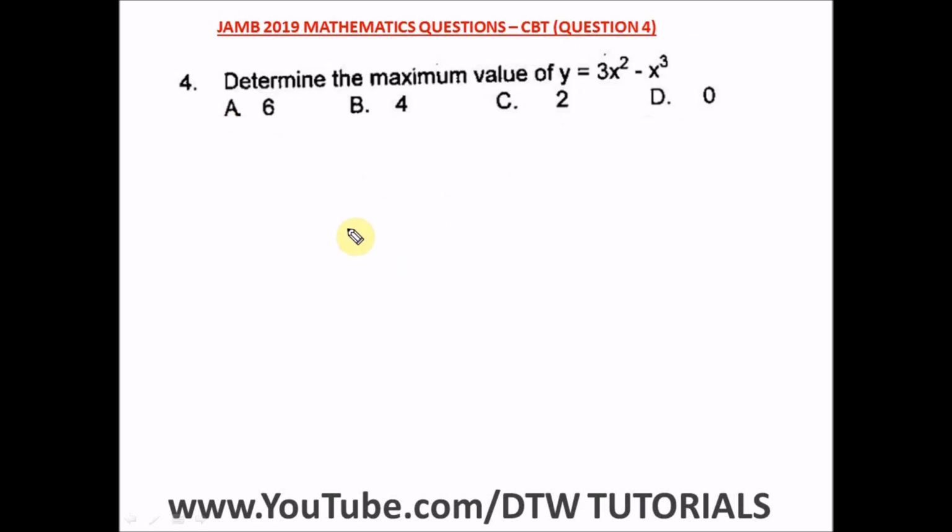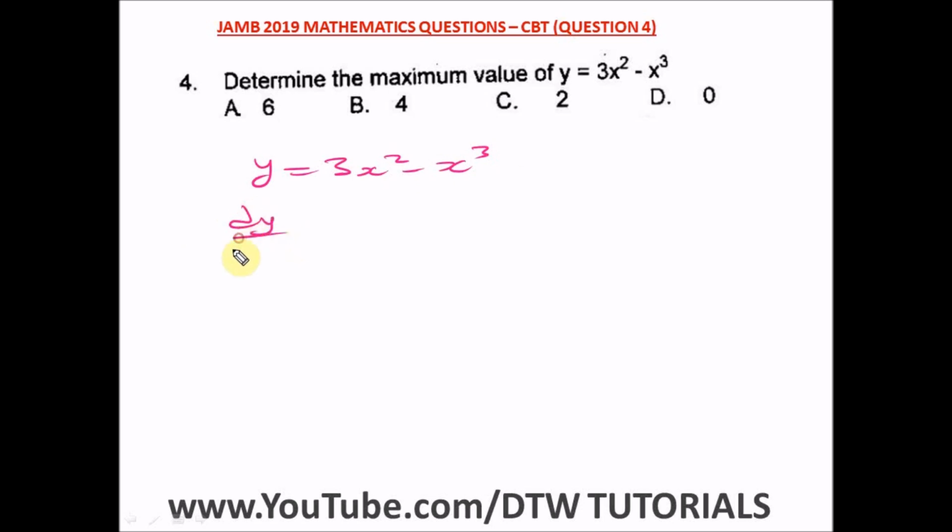Question 4 of the JAMB 2019 Mathematics Past Question. That's your CBT UTME exam. It says determine the maximum value of Y. When you see this statement, determine the maximum value, it means you differentiate this particular equation. So we have to differentiate Y is equal to 3x squared minus x cubed.